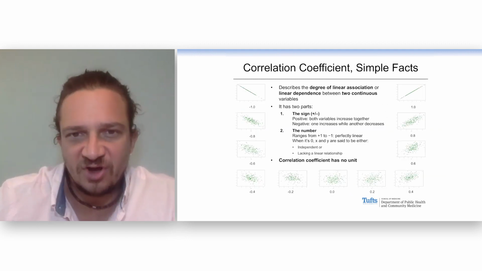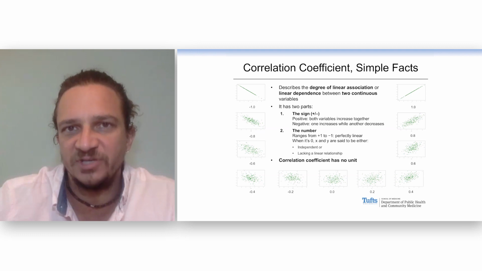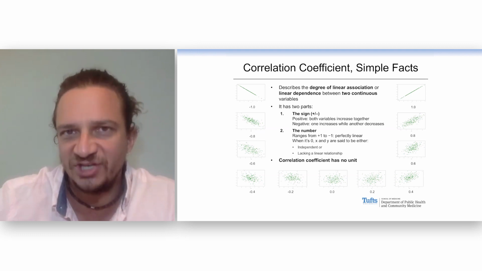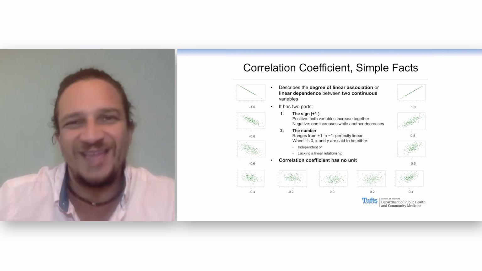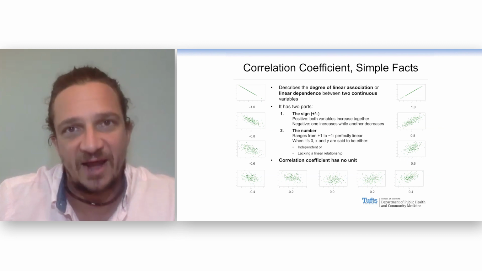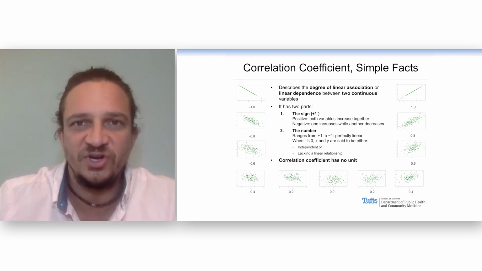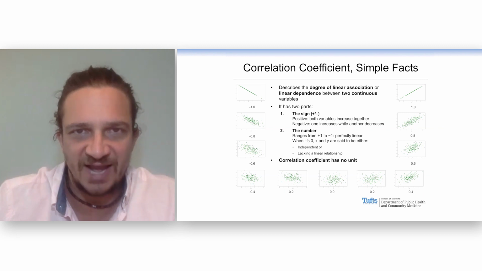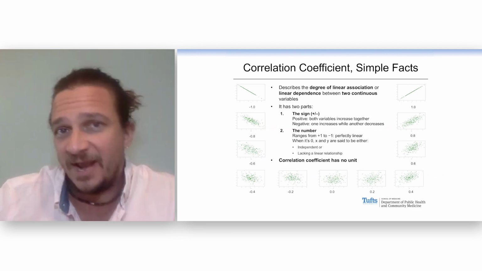The correlation coefficient, by definition, is the linear relationship between two continuous variables. People use the word correlation to mean a lot of different things. They might say correlation when they mean relationship or association. Don't do that. Correlation is a measure of the linear association between two continuous variables. And it has two parts. It has a sign. A correlation can be positive or negative. And then it has a number.